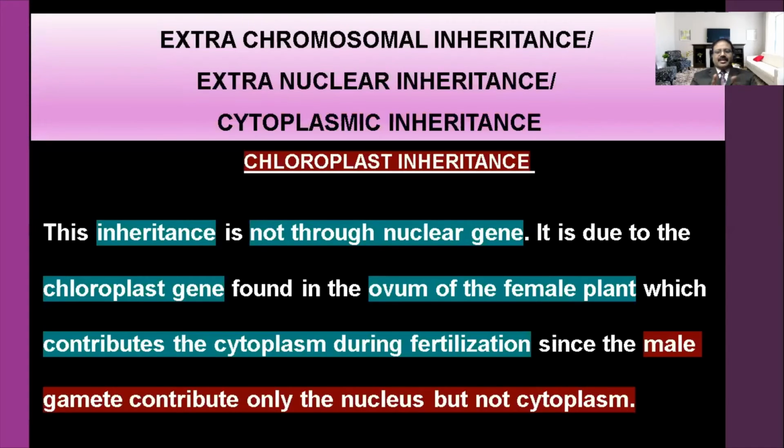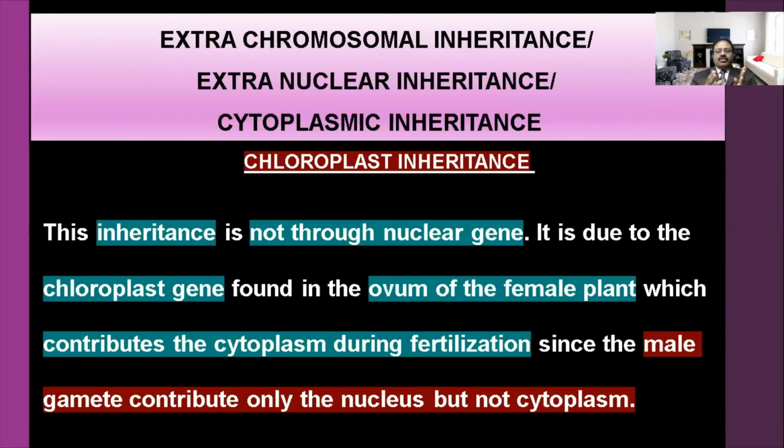The same character is passed on to the F1 generation. The male gamete contributes only the nucleus, but the egg contributes nucleus as well as cytoplasm. Because of that, extra chromosomal inheritance occurs.